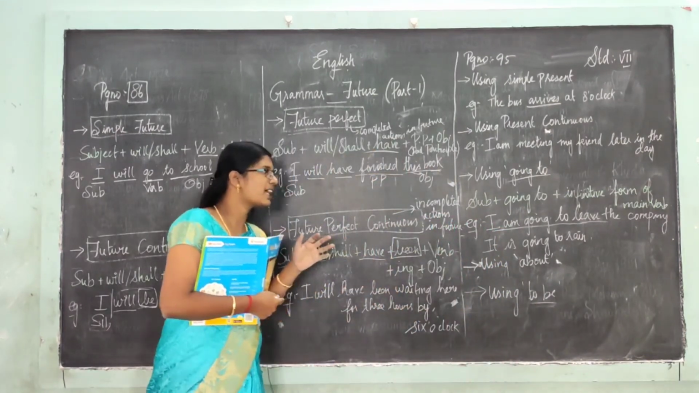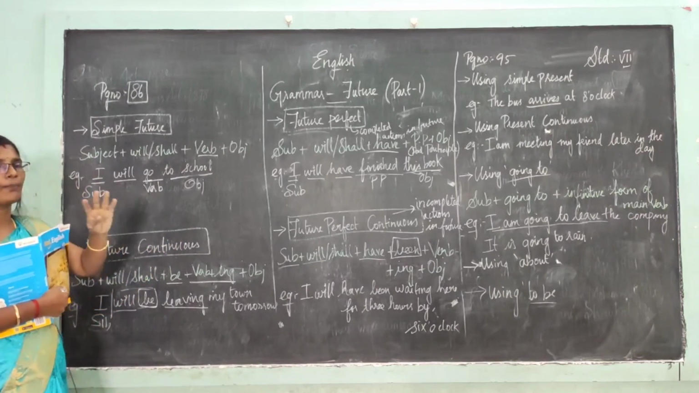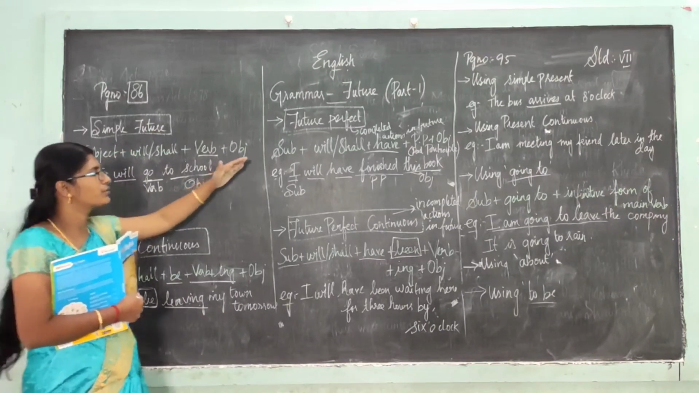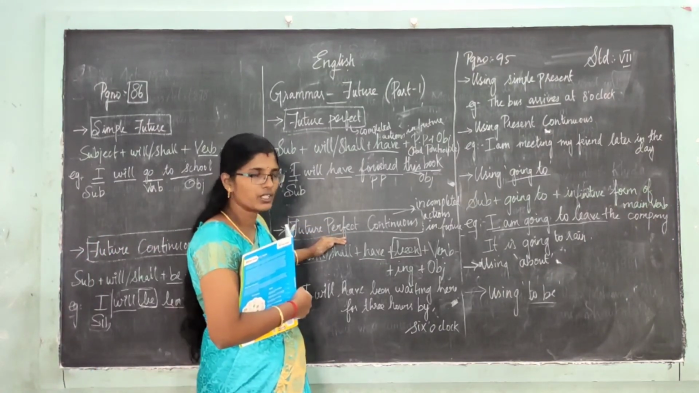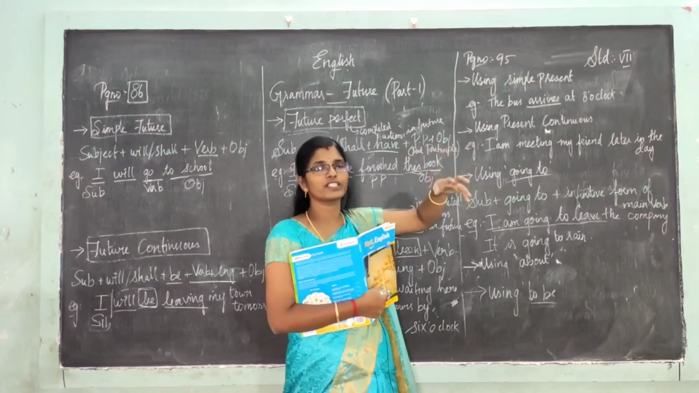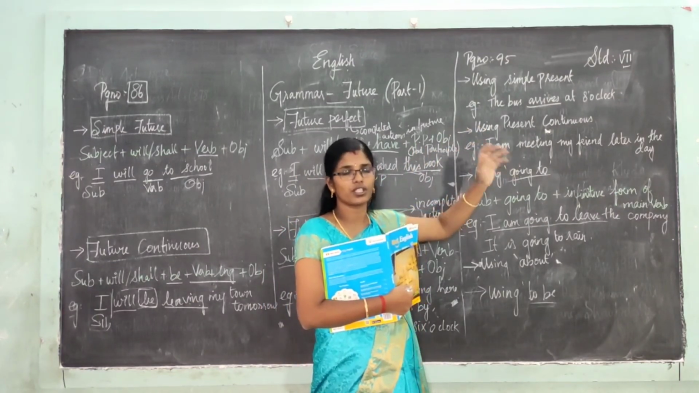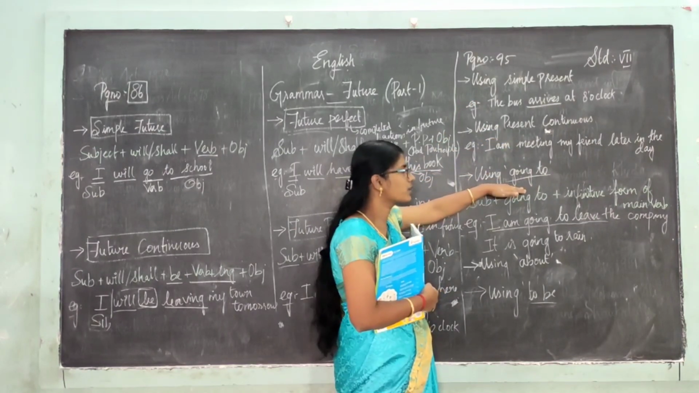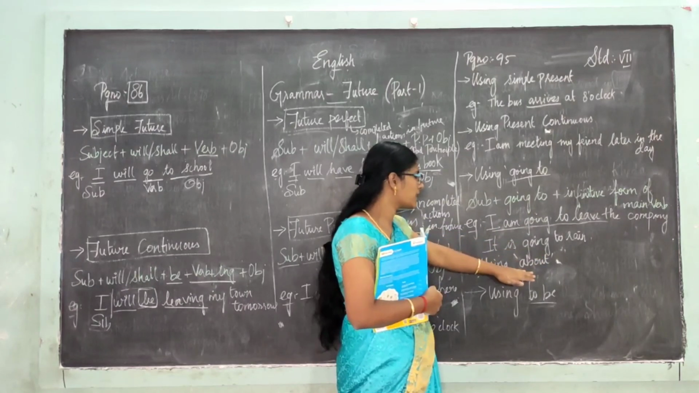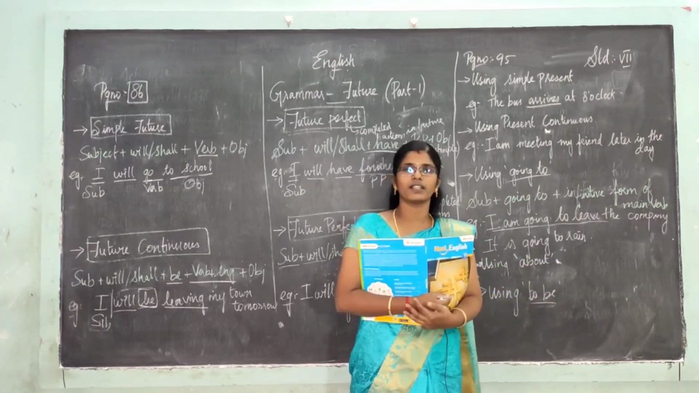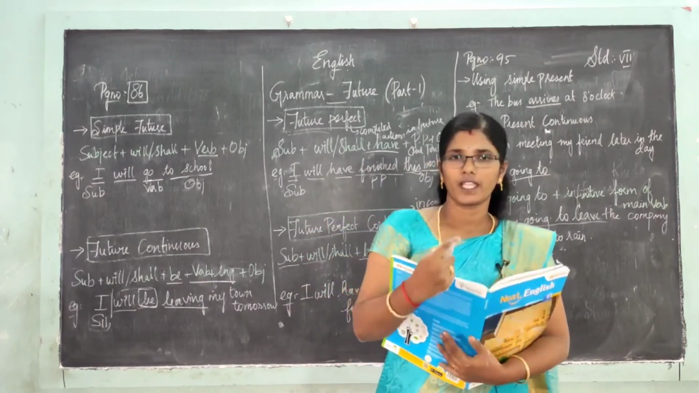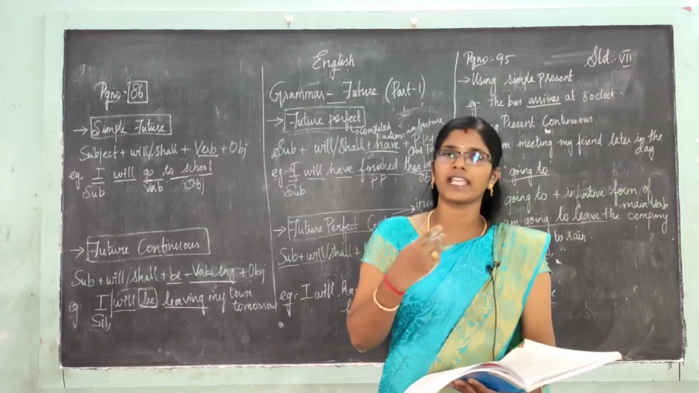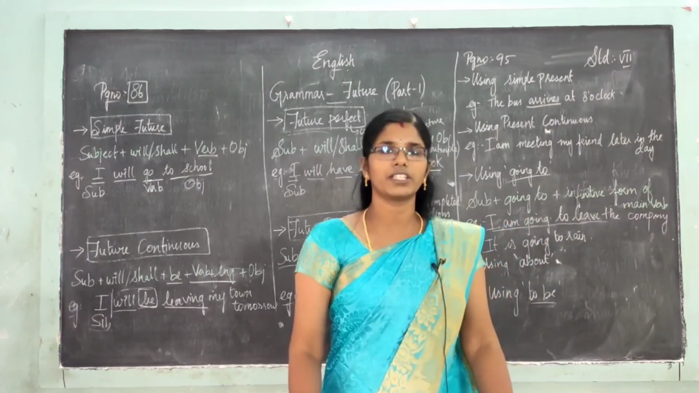I hope you all understand all these things. What are the four basic structures we use to talk about future? One is simple future, future continuous, future perfect and future perfect continuous. Then the other ways of talking about something that is going to happen in future are using simple present, using present continuous, using going to, then using the word about and to be. Okay, this is what about future. Then we'll have the exercise in the next video. Okay, thank you students.